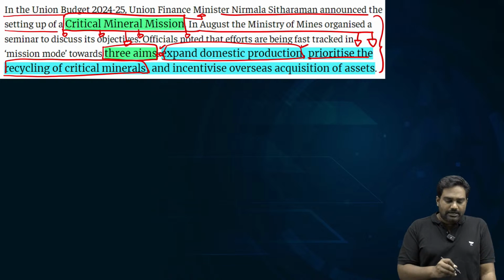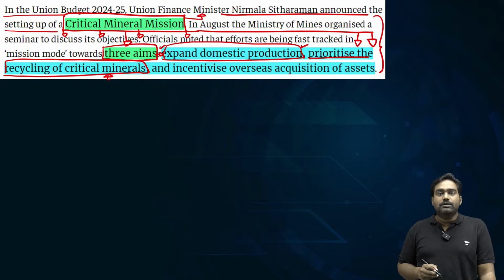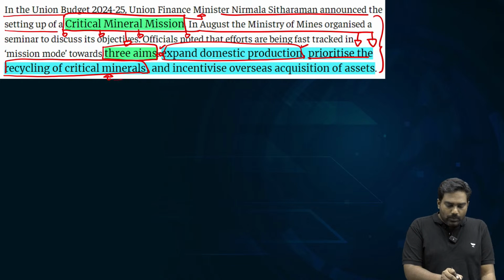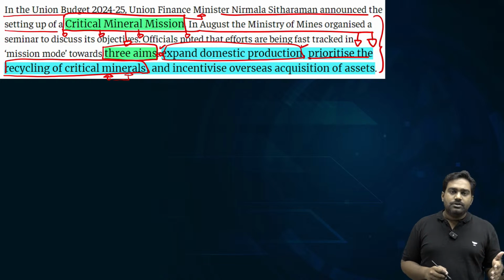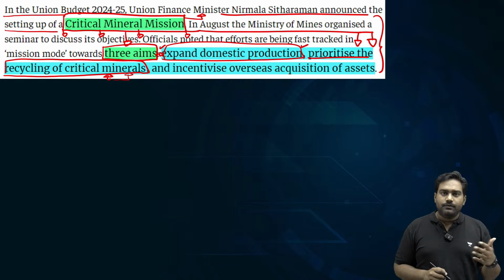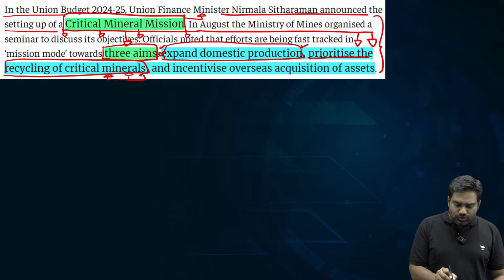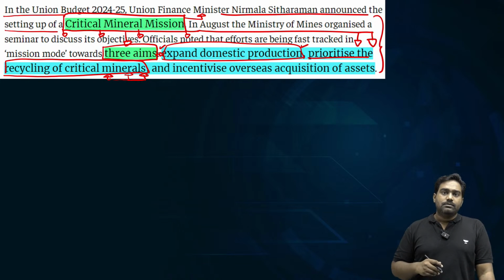Second priority is on recycling of critical minerals. By ensuring that we recycle the existing critical minerals within our economy, we can bring in the raw material, ensure that it doesn't go to waste. So focusing on recycling of existing products, commodities will bring back the critical minerals into the supply chain, and this could be a great way of creating a more sustainable economy for critical minerals.